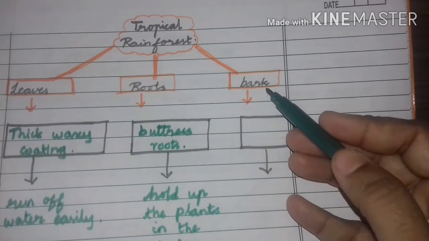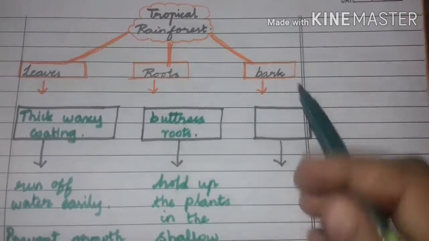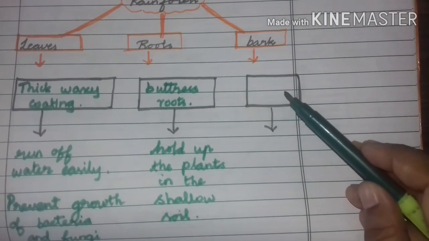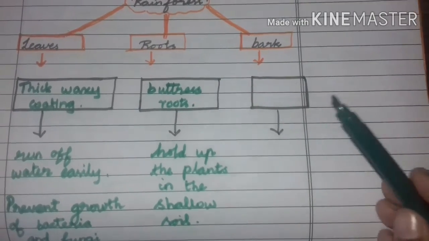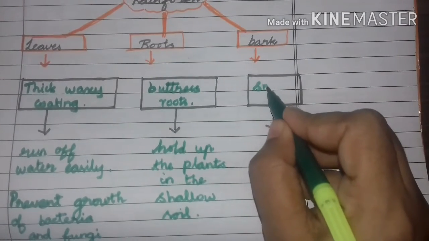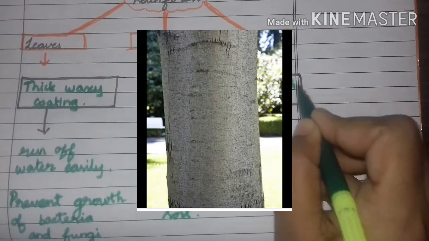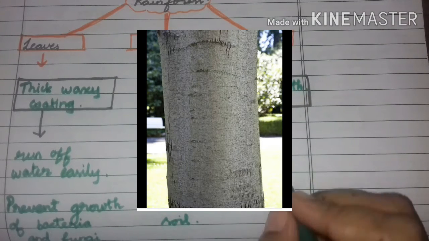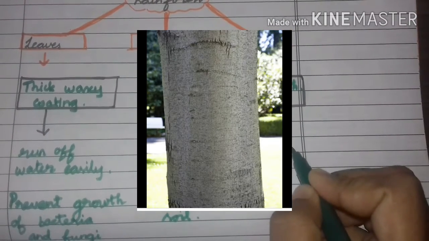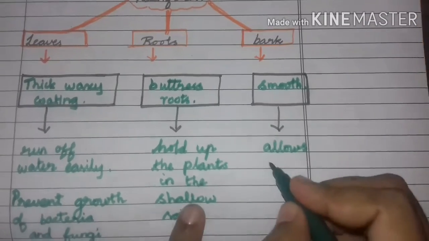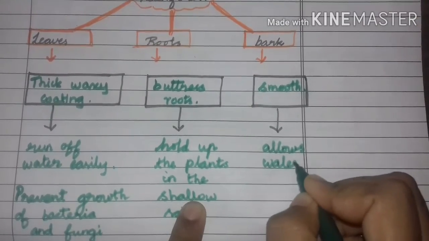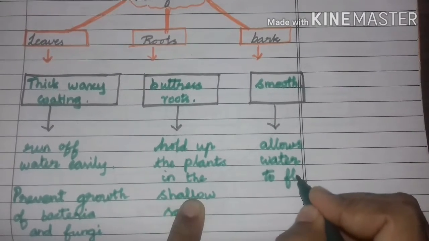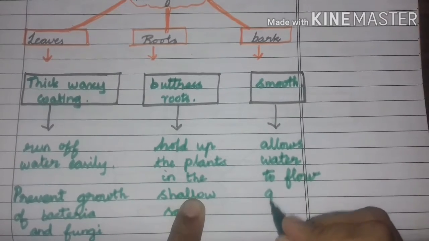Then what about bark? Bark means what? The stem, is it? The strong stem. Then what about the bark? What special adaptation do barks have? Yes, very good. They have smooth bark. Why do they have smooth bark? Because it allows water to flow quickly.